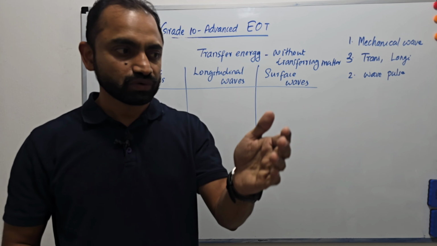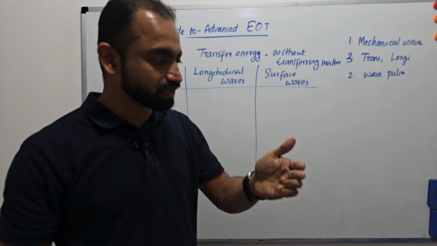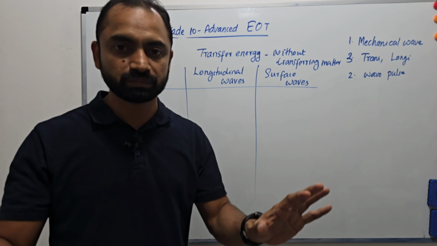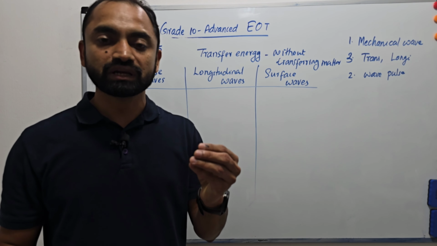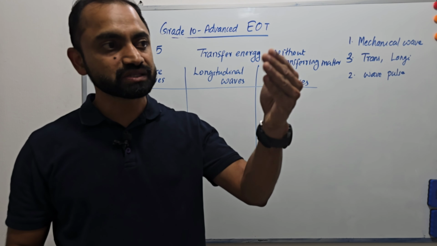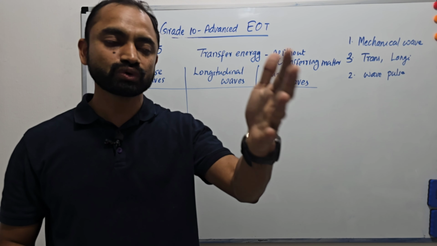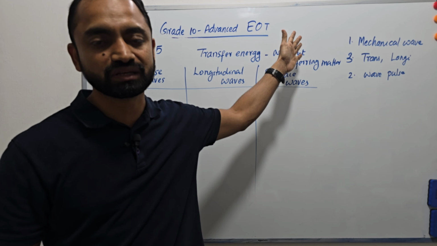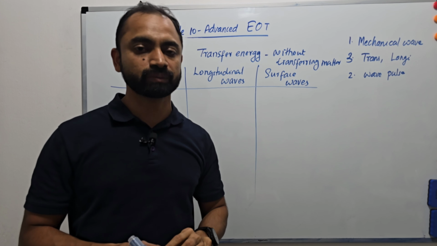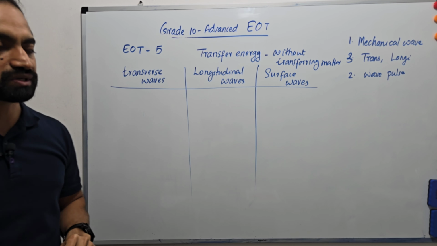Electromagnetic waves can travel through vacuum, where there is no air, no water. Mechanical waves cannot travel through vacuum.